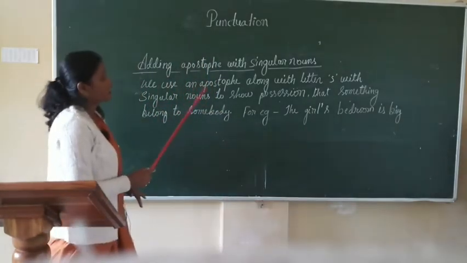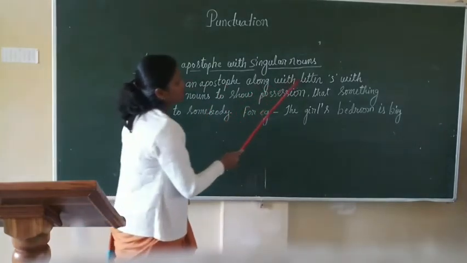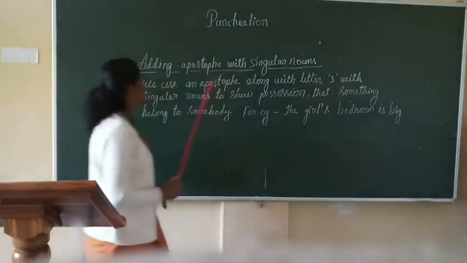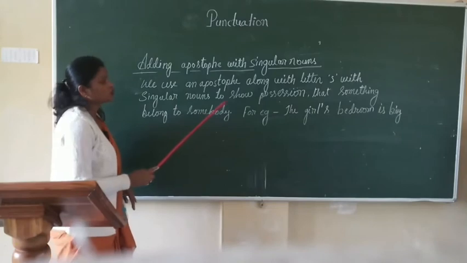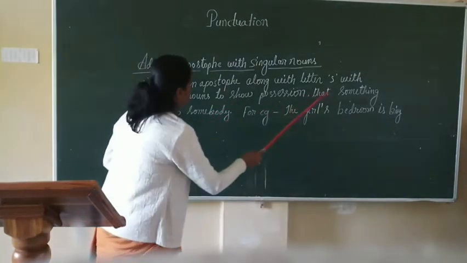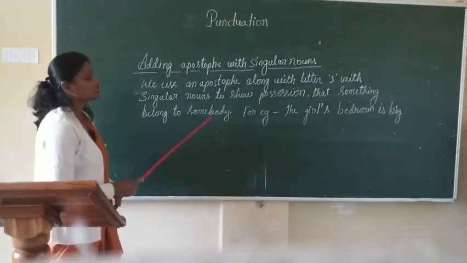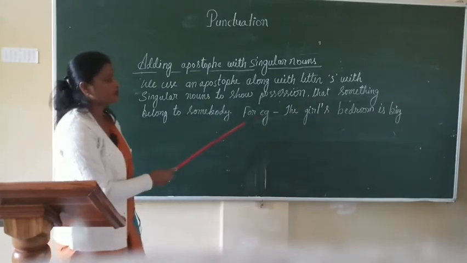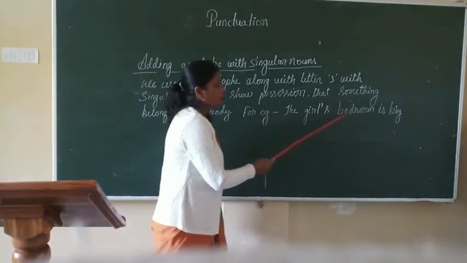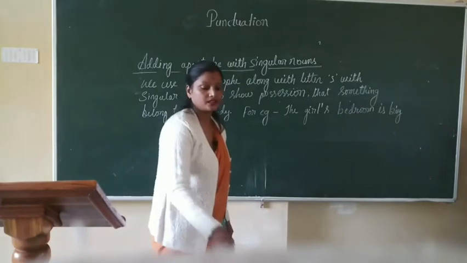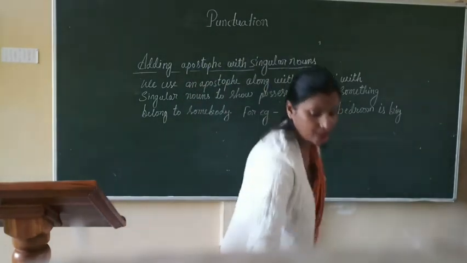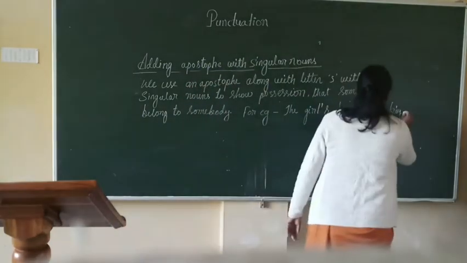Adding apostrophe with a singular noun. We use an apostrophe along with the letter S with a singular noun to show possession, that something belongs to somebody. For example, the girl's bedroom is big. The girl's bedroom is big.